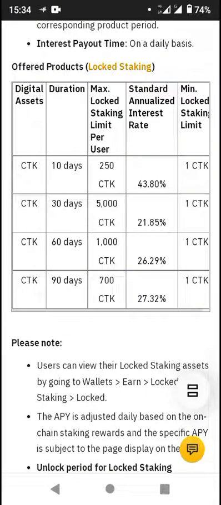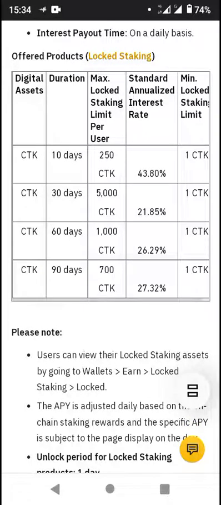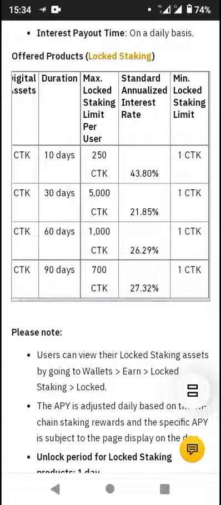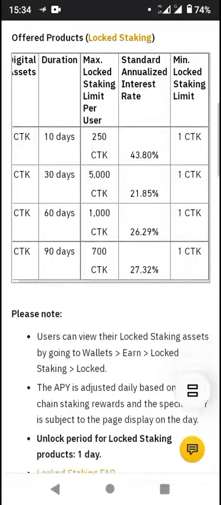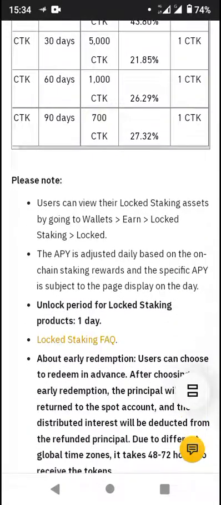The maximum lock staking limit per user is going to range from 250 to 700 CTK. So you want to take note of that. The standard annualized interest rates are going to be 4.38, 3.80, 21.85. So these are the annualized interest rates you want to take note of. The minimum lock staking limit is 1 CTK.